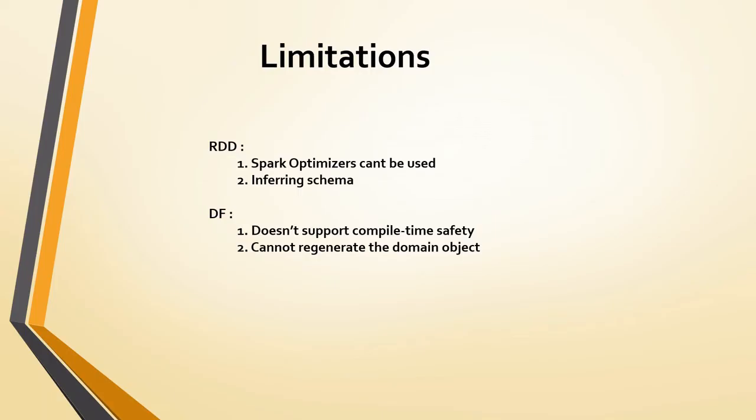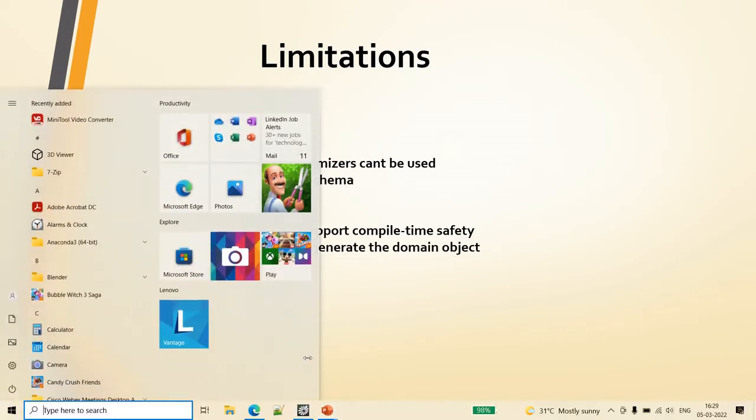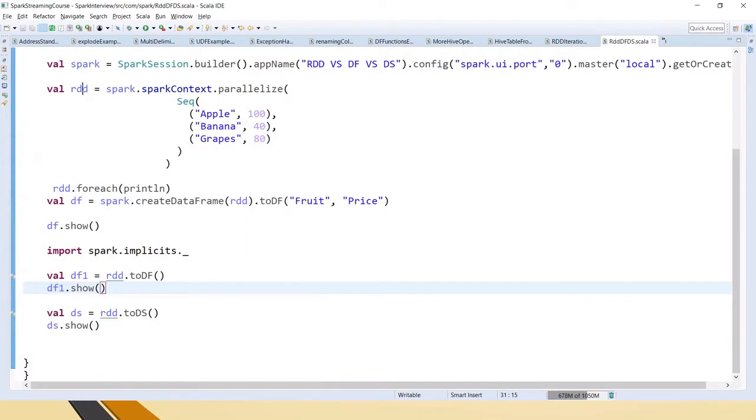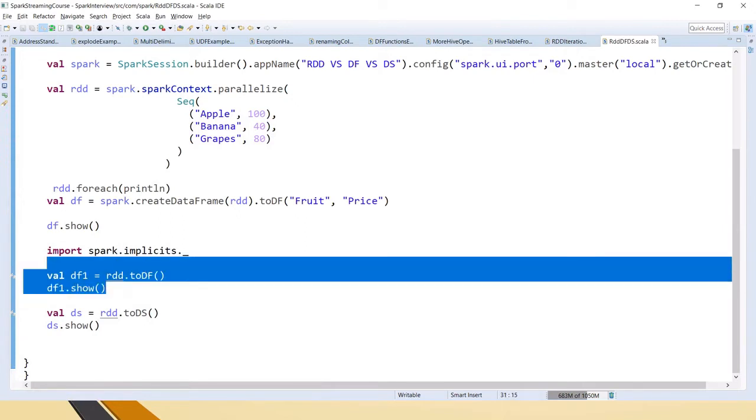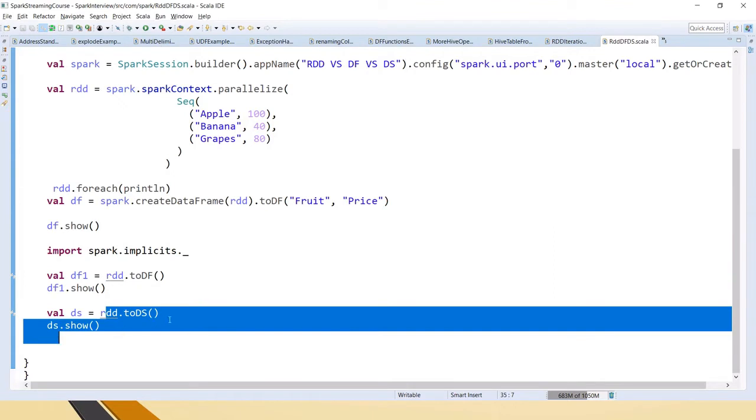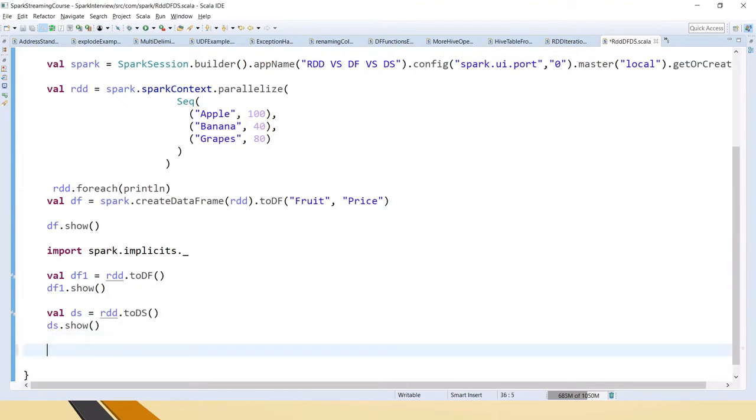So friends, while checking the limitations, we have seen this one, right, cannot regenerate the domain object. So now we have created an RDD, converted that to a data frame, seen the second way to convert the RDD to data frame, and also converted it to a dataset. Now what is the meaning of regenerate that we have seen in the PPT?